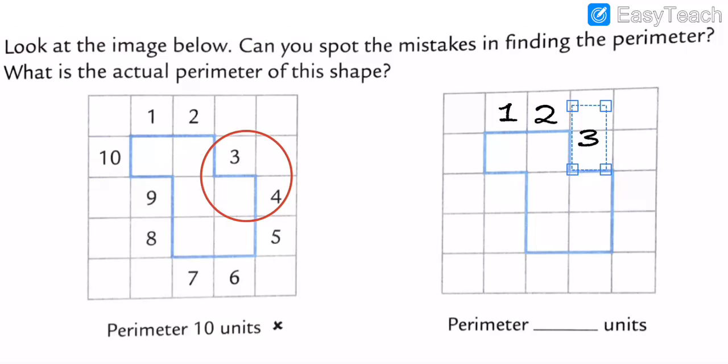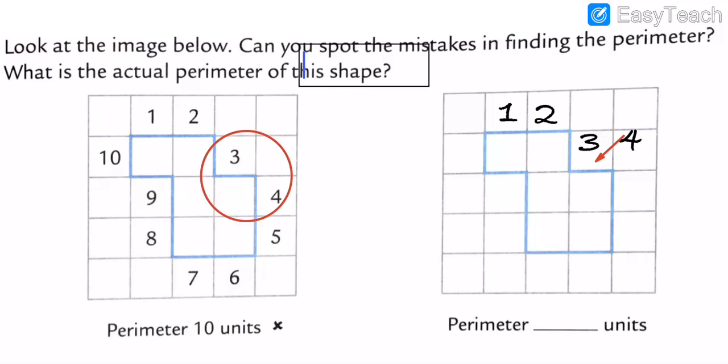Here is the 3. And after the 4th, where is it? 4 is also here, and 3 is on this side.